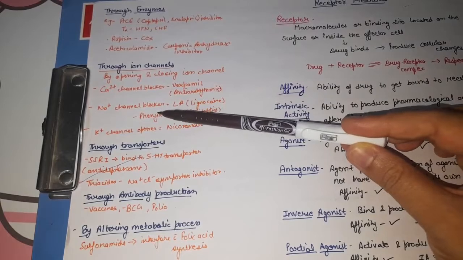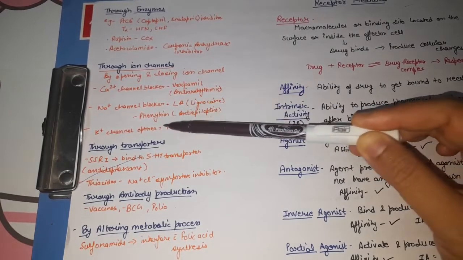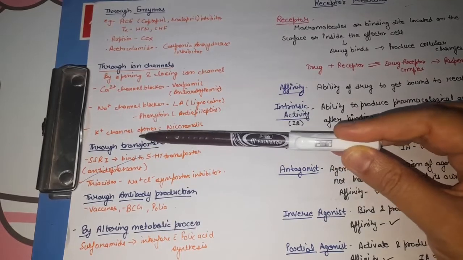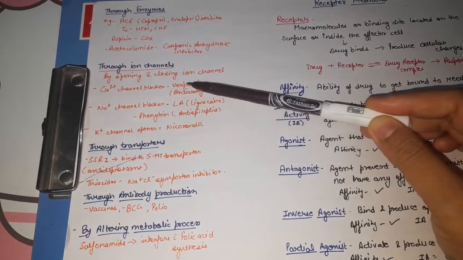Next, sodium channel blockers are like lignocaine, that is a local anesthetic, and anti-epileptic drugs like phenytoin. Next is potassium channel openers like nicorandil. These act through ion channels.